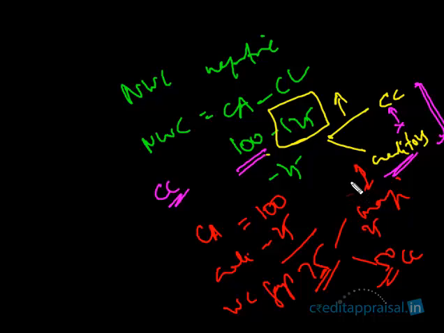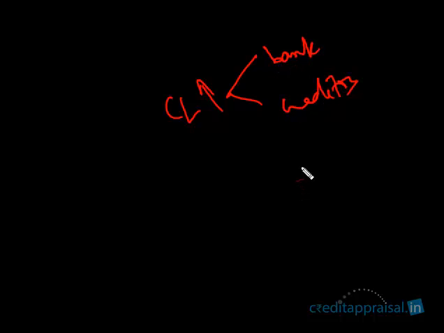Why have the creditors given more? There could be two reasons why this has happened. Your current liabilities are high either because the bank has given more or the creditors have given more. When the bank has given more, it is basically saying the bank has done a poor assessment. Your appraisal was not proper. When the requirement was 100, you sanctioned more. This is overfinance. This is a problem of the bank.